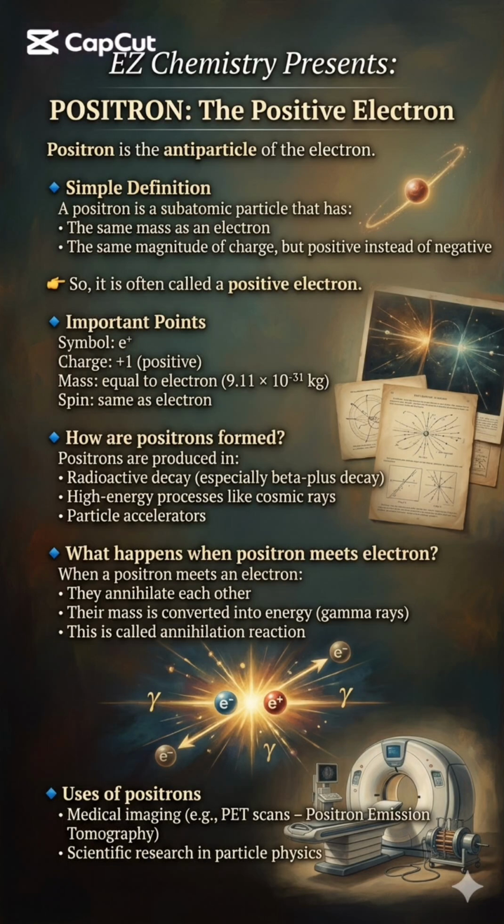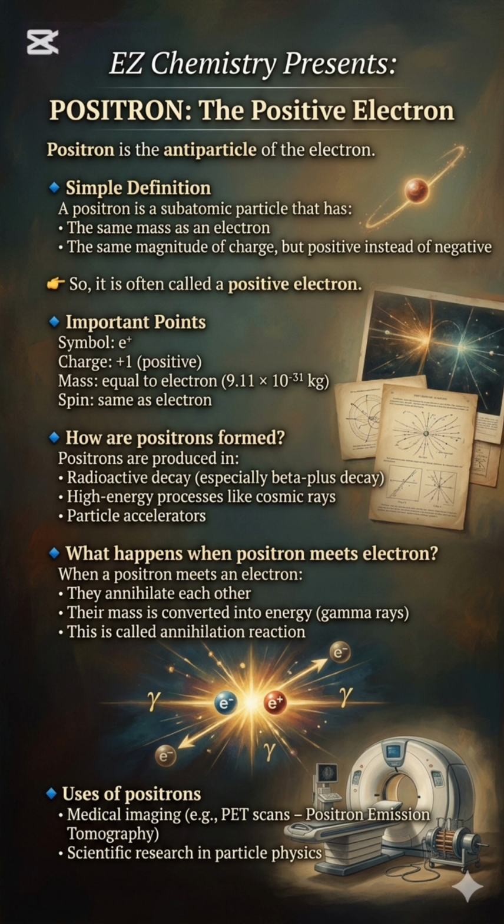Did you know what are positrons? Let's explore. Positron is the antiparticle of the electron. Simple definition: a positron is a subatomic particle that has the same mass as an electron, the same magnitude of charge, but positive instead of negative. So, it is often called a positive electron.